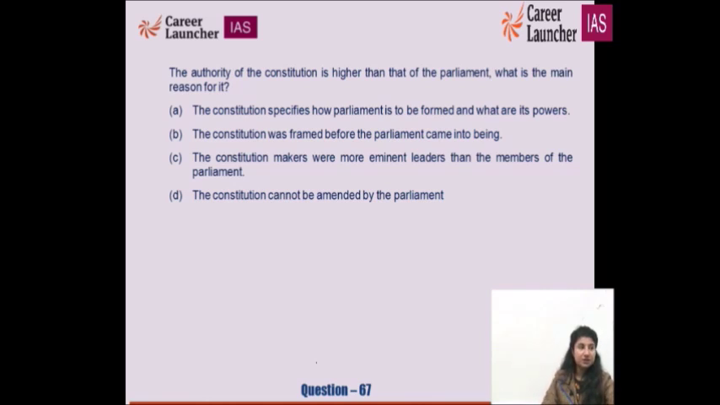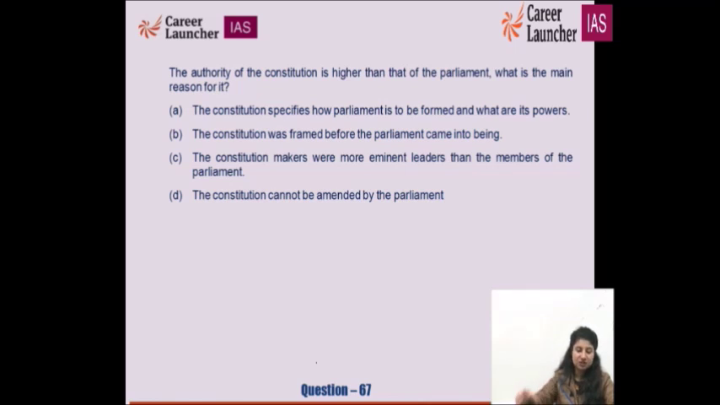The constitution makers were more eminent leaders than the members of parliament. Members of parliament, they are hurling shoes at each other, shouting, calling names, whereas constitution makers were very great leaders: Pandit Jawaharlal Nehru, Dr. B.R. Ambedkar, Sardar Vallabhbhai Patel. Or the constitution cannot be amended by parliament. So which of these reasons do you feel is very pertinent, very strong? What can be the reason for the authority of the constitution being higher than that of parliament? It is A for apple.